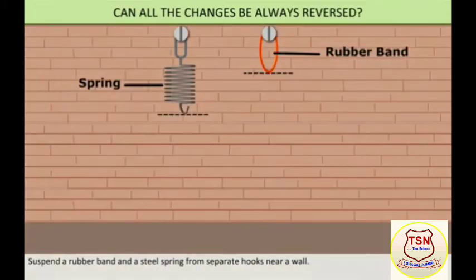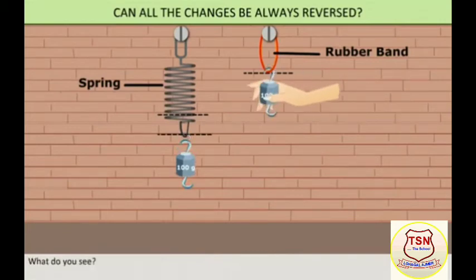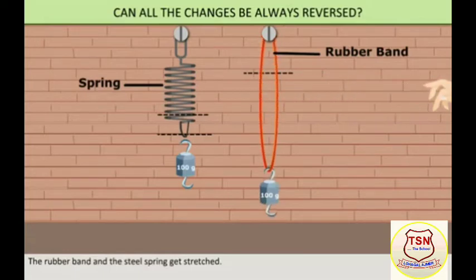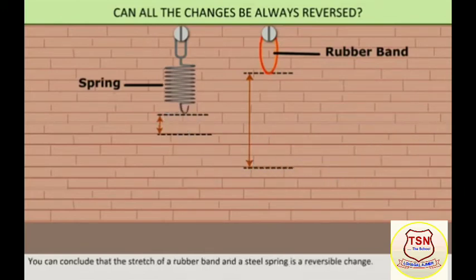Suspend a rubber band and a steel spring from separate hooks near a wall. Mark their positions on the wall. Now add a weight of 100 grams to each. What do you see? The rubber band and the steel spring get stretched. The rubber band stretches more than the steel spring. Mark their new positions on the wall. Remove the weights and observe. The rubber band and the steel spring return to their original positions. You can conclude that the stretch of a rubber band and a steel spring is a reversible change.